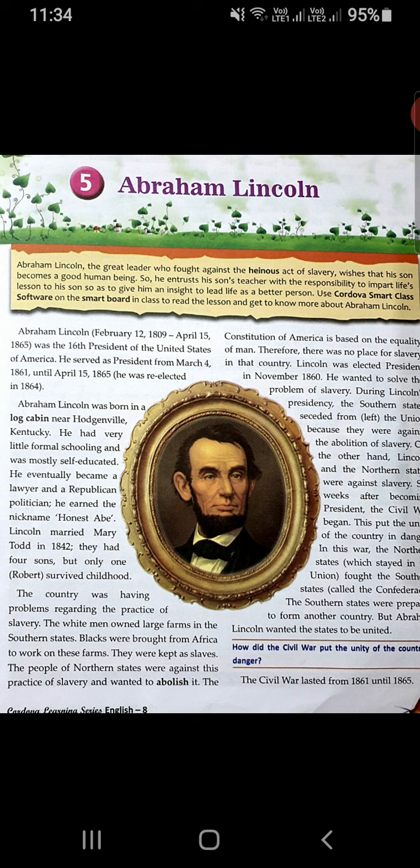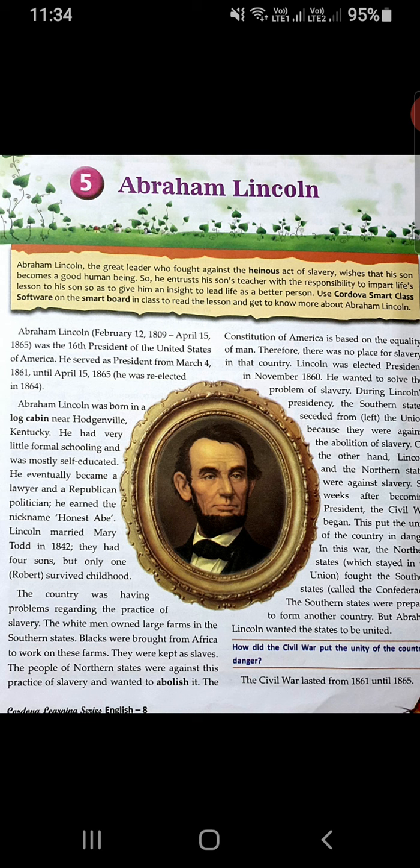Then the country was having problems regarding the practice of slavery. At that time, when Abraham Lincoln was a full-fledged grown-up man, America was having problems regarding the practice of slavery. The white men owned large farms in the southern states, and blacks, those Negroes, were brought from Africa to work on these farms. So the African Negroes were brought from Africa and they had to work in all these large farms. They were kept as slaves.